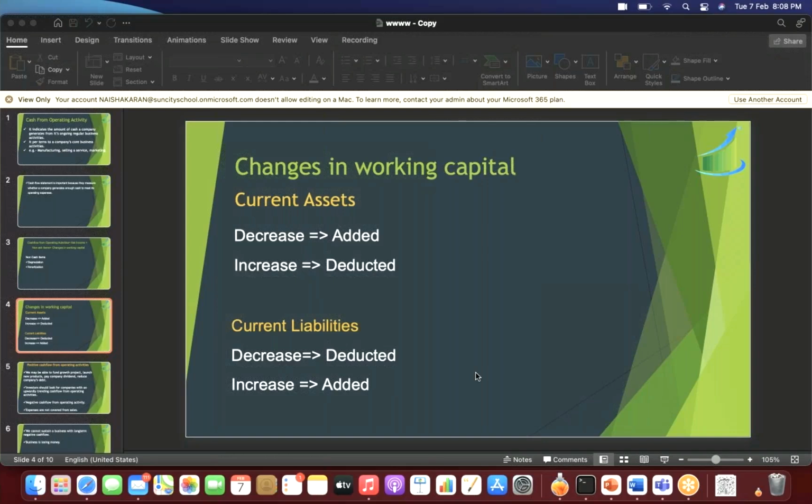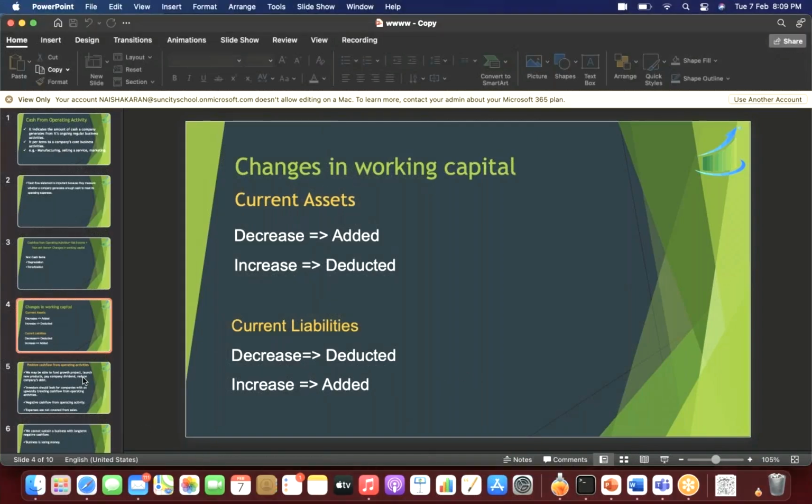And negative cash flow from operating activity simply tells us that we are losing on cash from our business activity. So we can bring in more cash 1 year, 2 years down the line, but bringing it every year will be difficult, and it is very difficult for such companies to survive for a long period of time. So it is very risky, I should say, for us to invest in such companies. I think that is what we did yesterday, wherein we analyzed this slide, which is this.